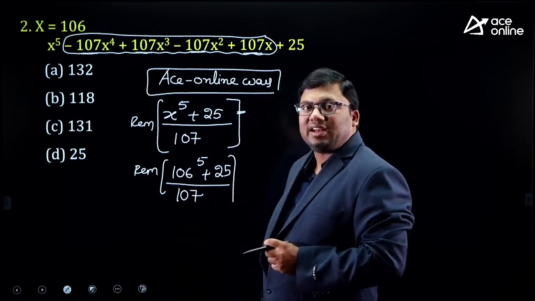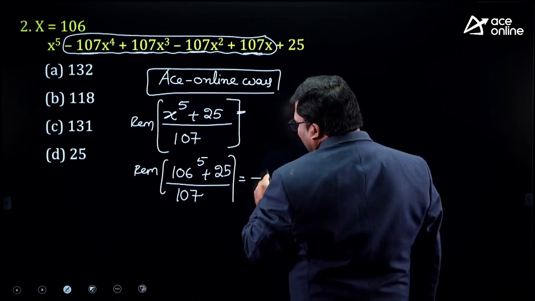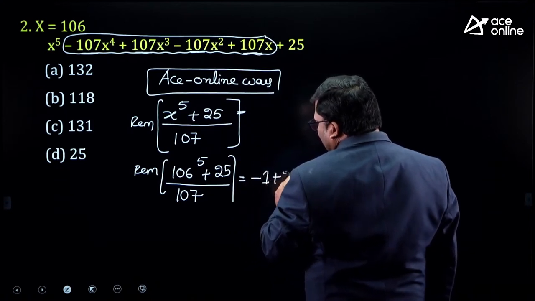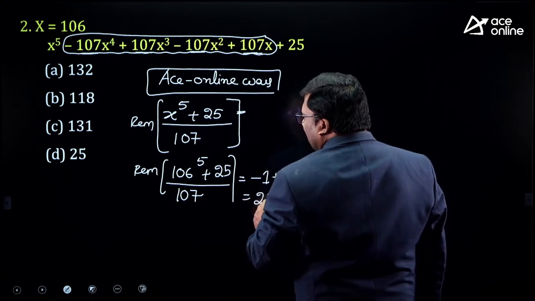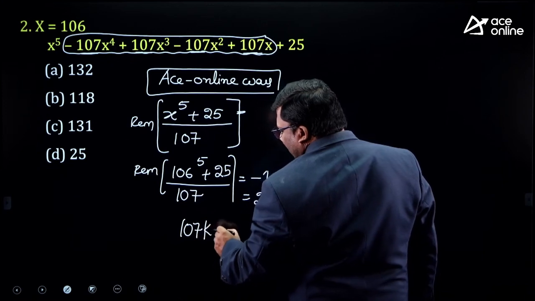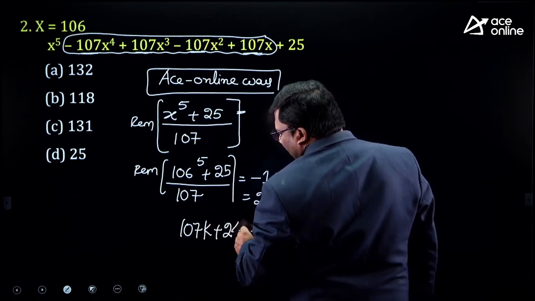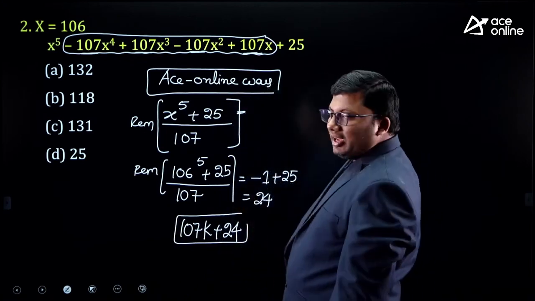107 ones are 107. Negative remainder minus 1. Minus 1 power odd is minus 1, plus 25. 25 minus 1 is 24. That means when the answer is divided by 107, the positive remainder should be 24.